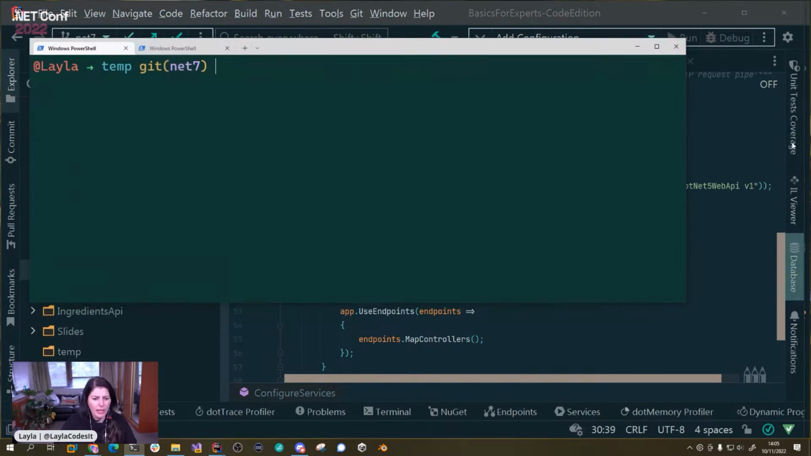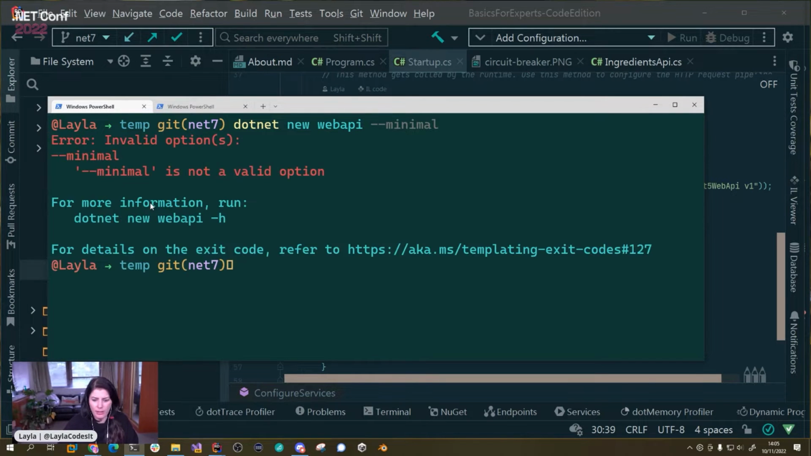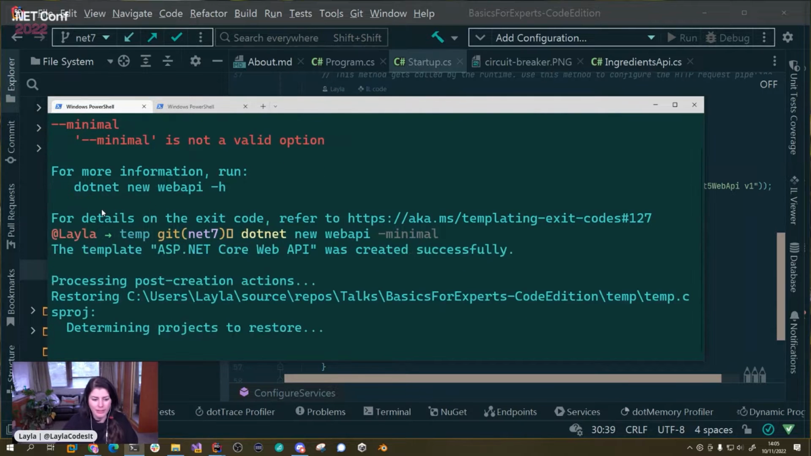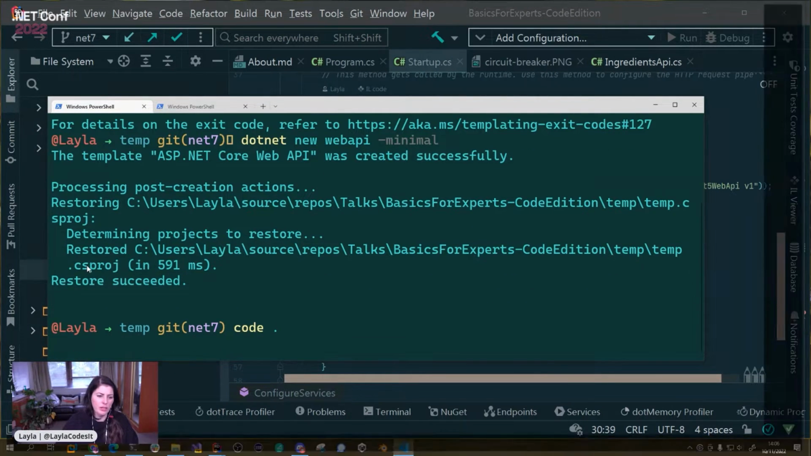And then along came .NET 6 and now .NET 7. And let's go and see what we get now. So if we go .NET Web API, and let's do a minimal. I need a new one. There we go. Let's have a look. Oh, I knew it's one hyphen. There we go. So we've got that, and then I'm going to open that in Visual Studio Code.